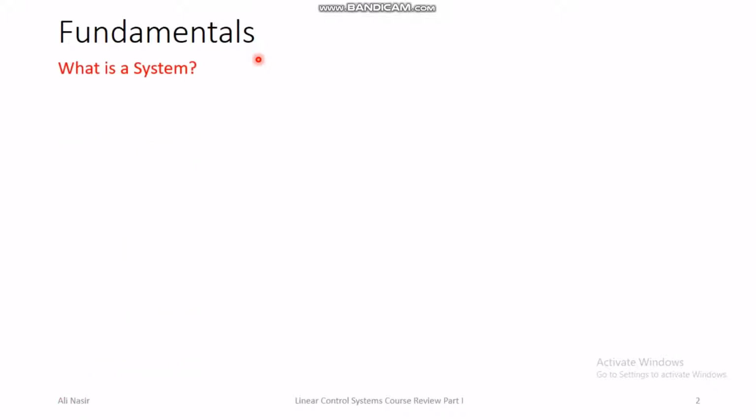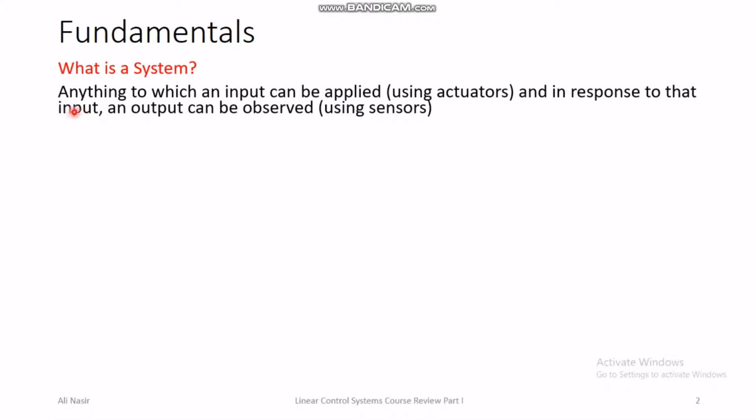We started with the definition of a system because we are dealing with control systems or linear control systems in this course. So first and foremost, it is very important to understand the meaning of a system. In our course, a system is anything to which an input can be applied using actuators or any source of input, and in response to that input, an output can be observed. So this is our definition of a system: any entity to which you can apply an input.